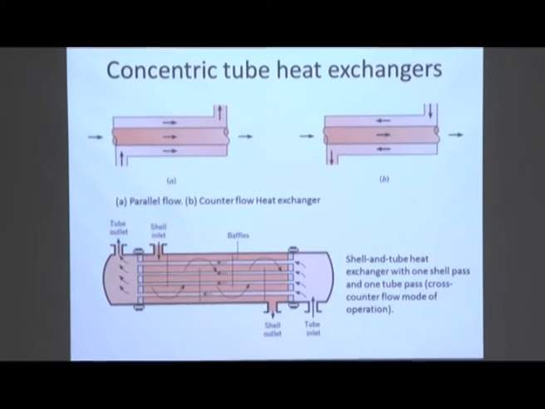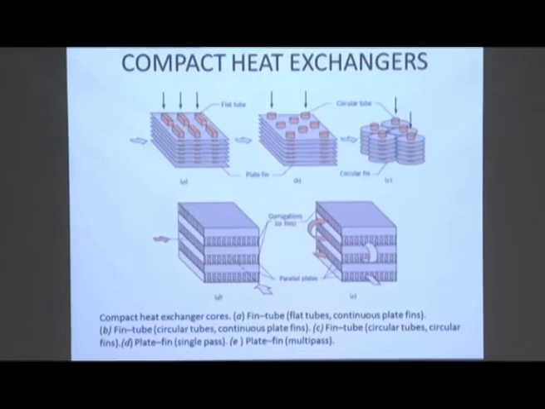Okay. Next is, these compact heat exchangers are of different types. Just let me show you certain compact heat exchangers. This is a flat tube type of thing.